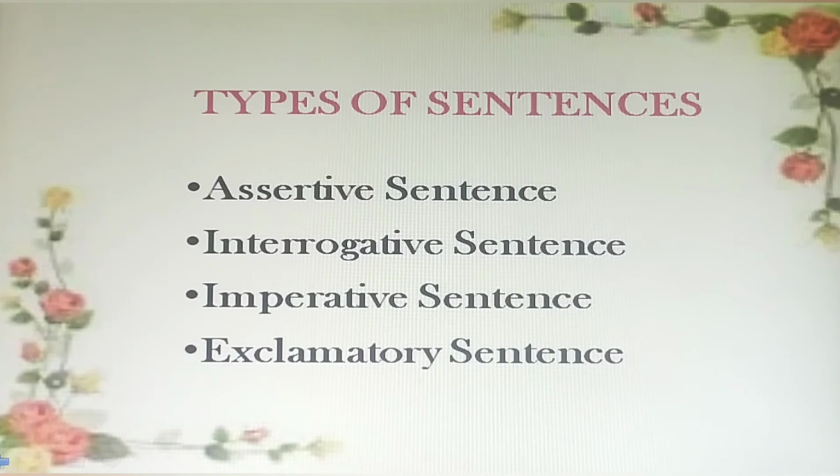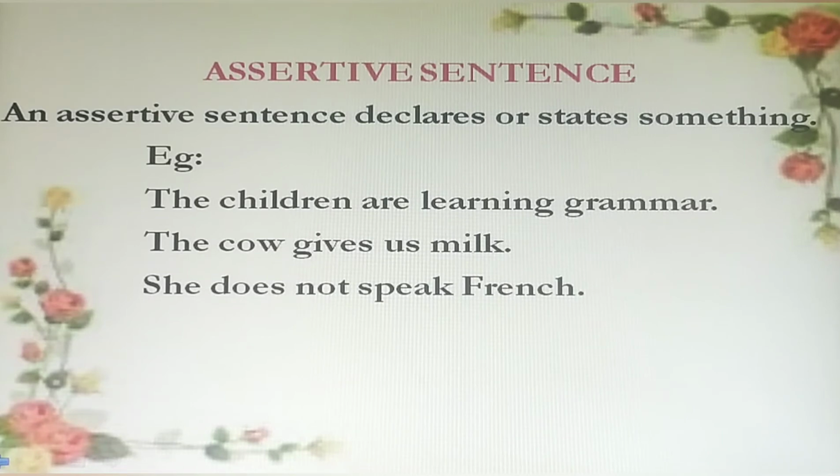There are four types of sentences: assertive sentence, interrogative sentence, imperative sentence, and exclamatory sentence. An assertive sentence is also called a declarative sentence. An assertive sentence declares or states something. It can be divided into affirmative sentence and negative sentence. Example: The children are learning grammar. The cow gives us milk. Both are affirmative sentences. She does not speak French is a negative sentence.